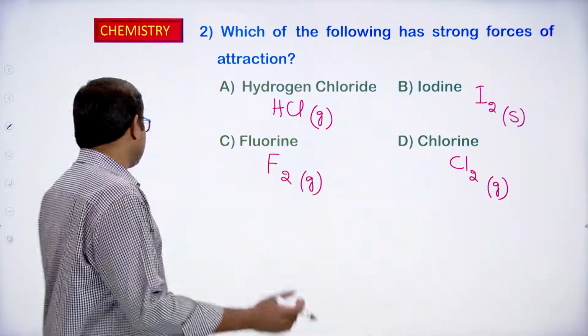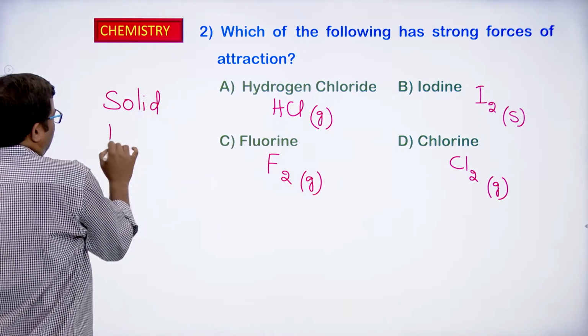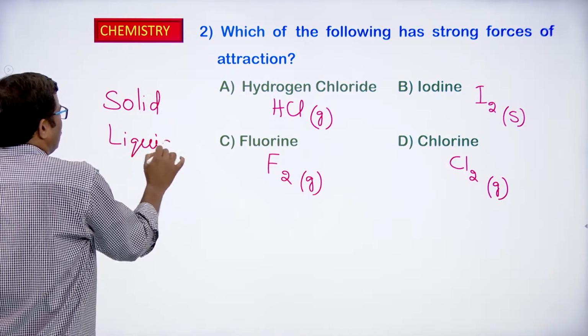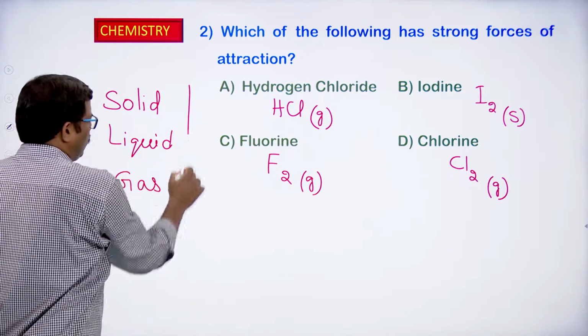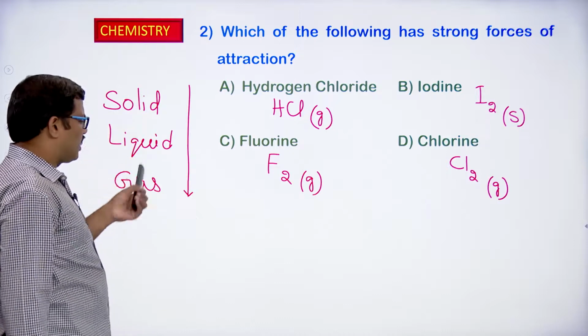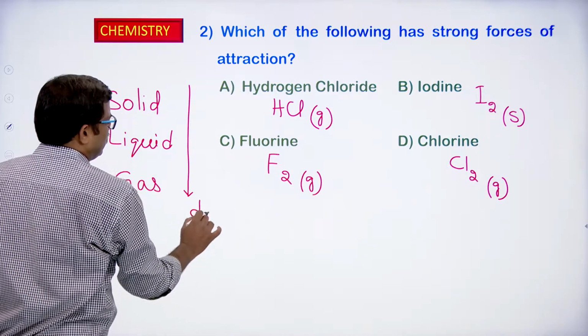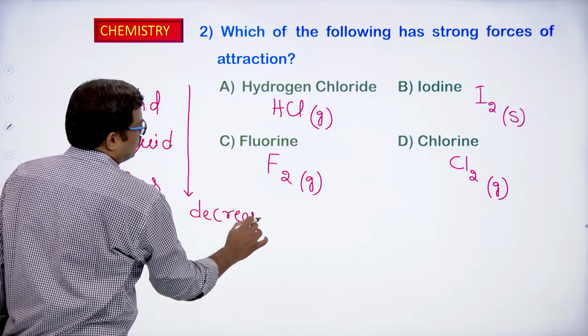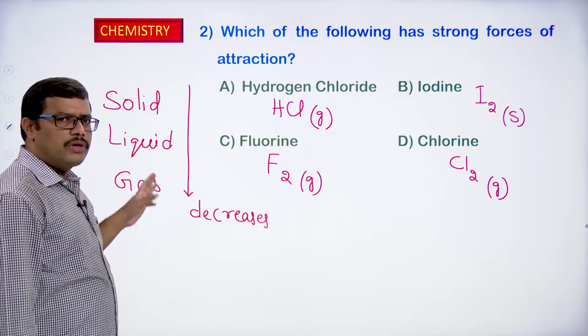Solids. In the last class we discussed the solid, liquid as well as gaseous particle arrangement. If we observe from top to bottom, when we are moving from solid to liquid, liquid to gas, what happened to the intermolecular forces of attraction? They are going to decrease. The intermolecular forces of attraction will decrease when we are moving from solid to liquid, liquid to gas.